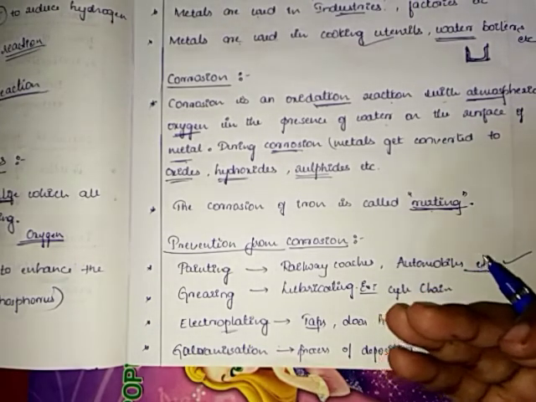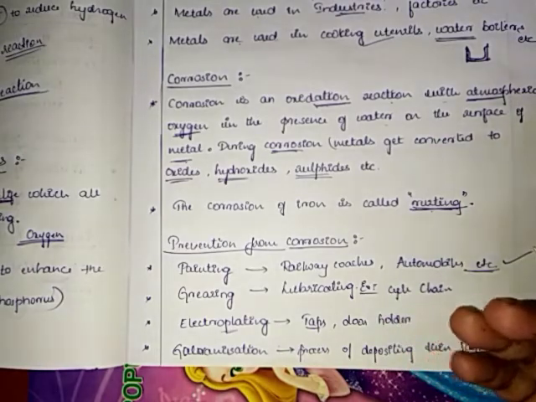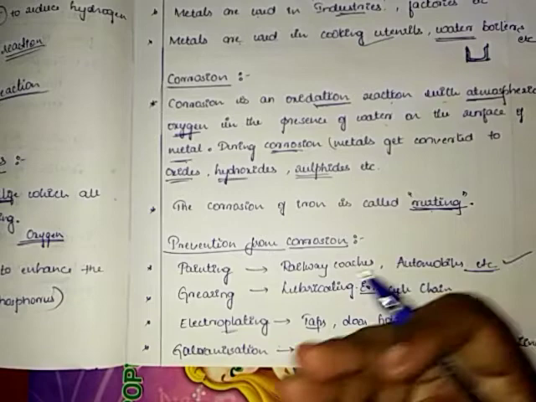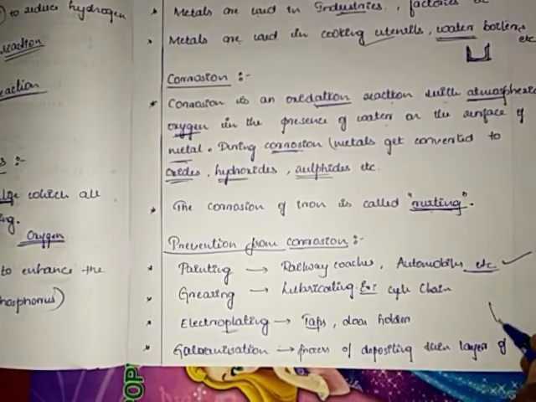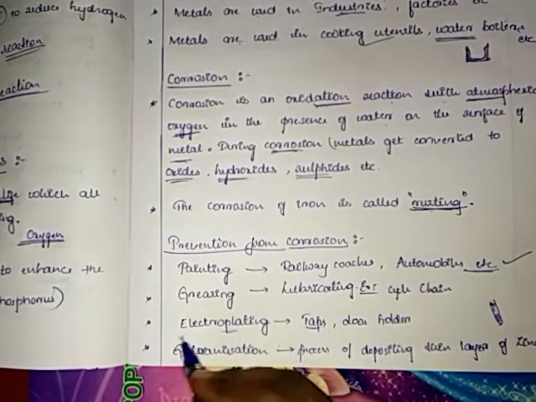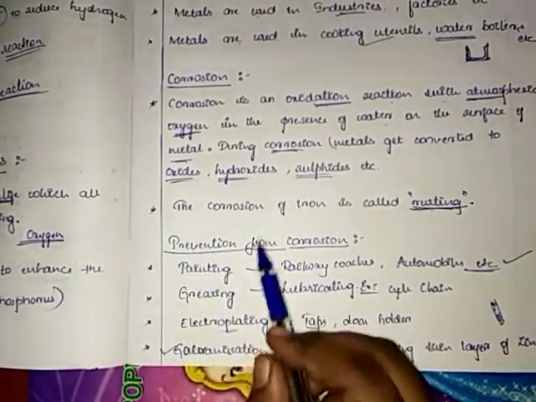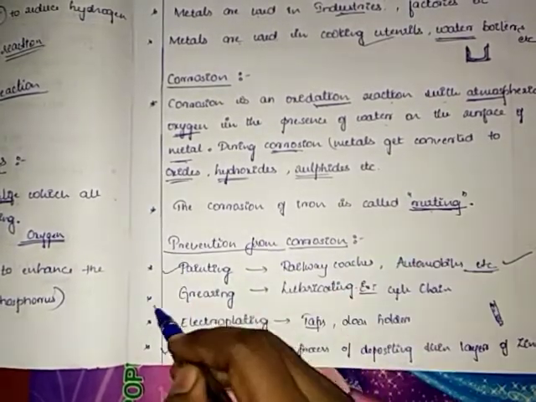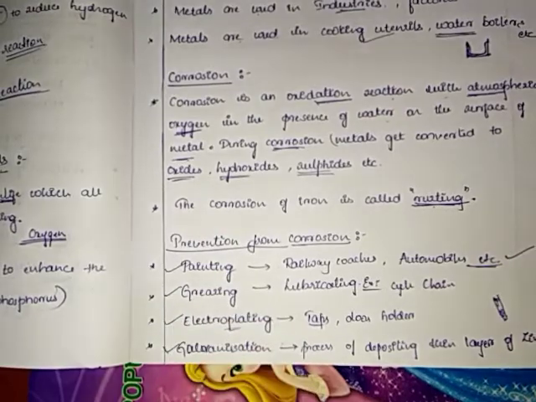So what happens is, when rusting starts, the zinc material peels off. You may have seen it on pipes. Say for example if this is the pipe, it looks like this. It peels off, isn't it? The process of depositing a thin layer of zinc is galvanization. So these are some of the preventions of corrosion: painting, greasing, electroplating, and lastly galvanization.